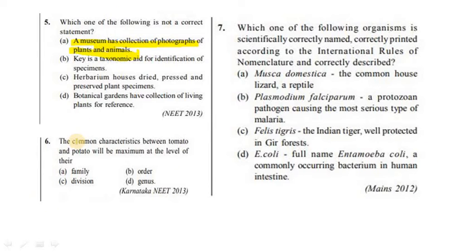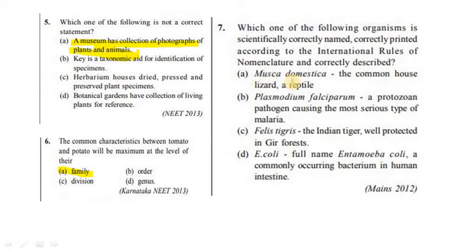The common characteristics between tomato and potato will be maximum at the level of their option A, family. It is the right answer. Let's move to the seventh question. Which one of the following organisms is scientifically correctly matched, named, correctly printed according to the international rules of nomenclature and correctly described?